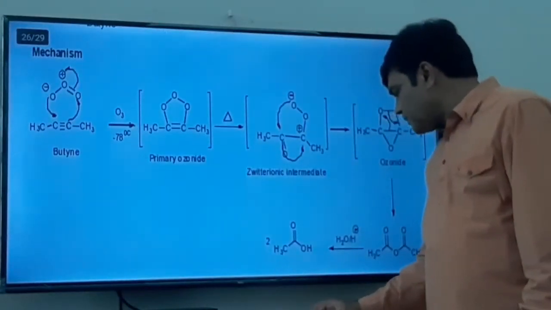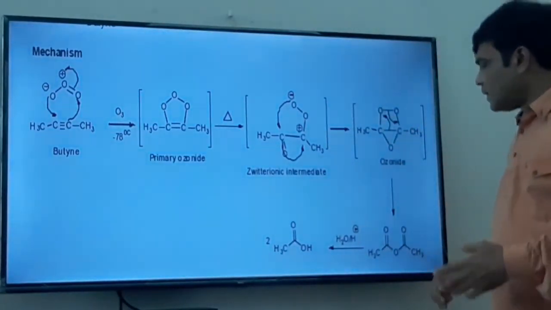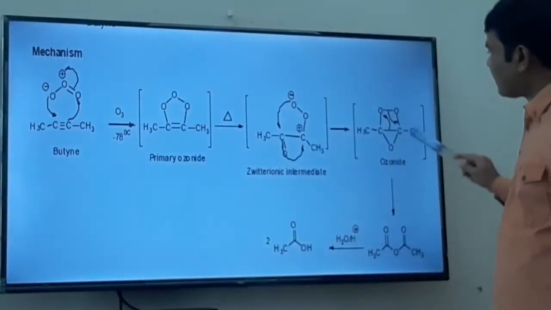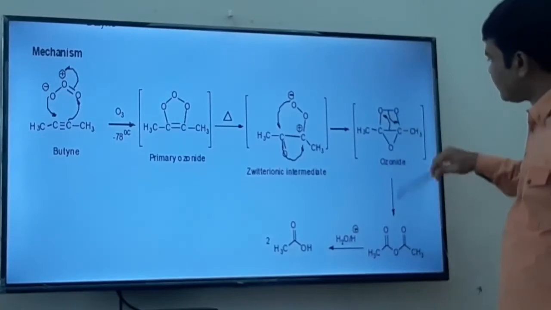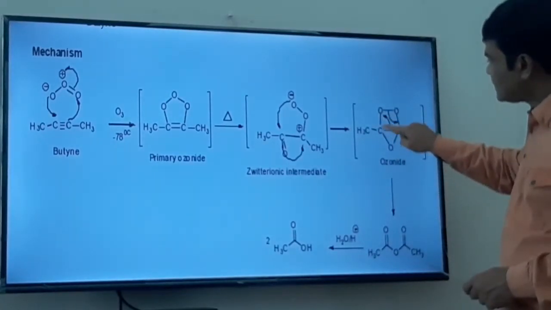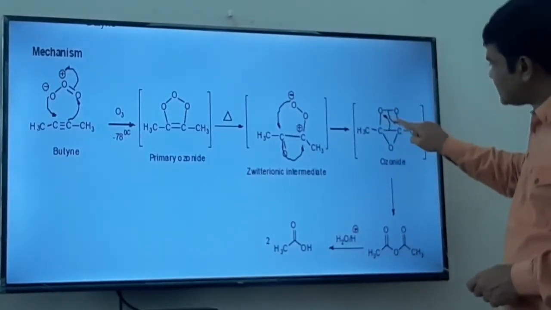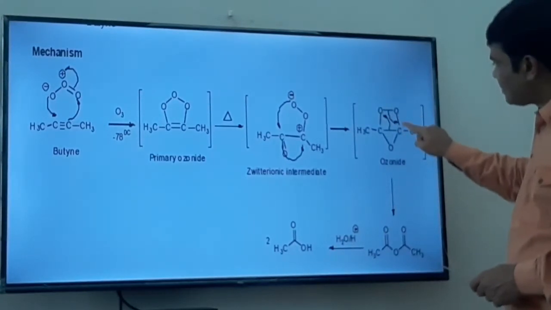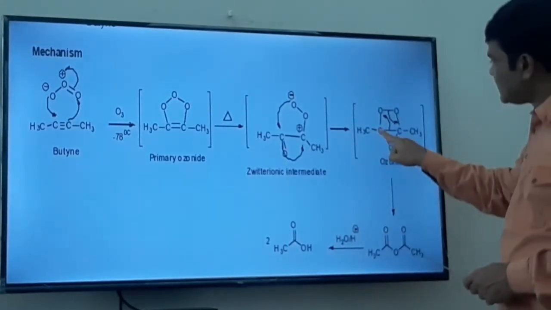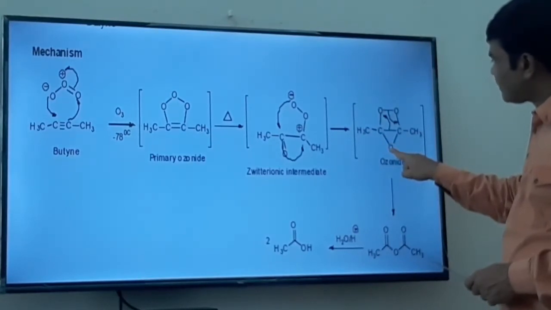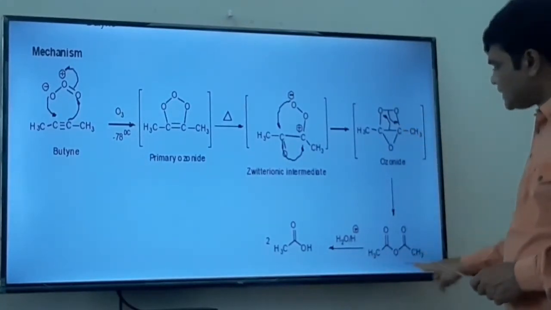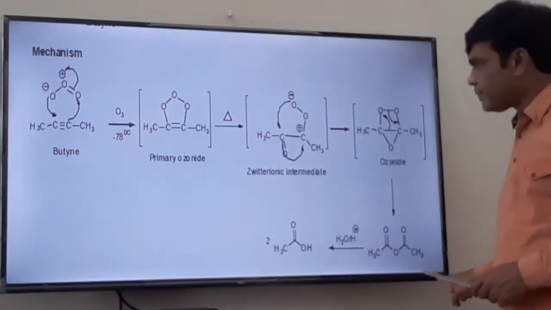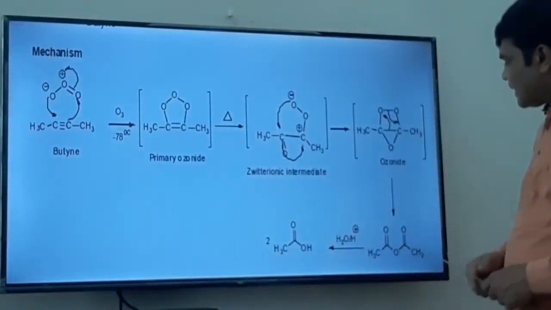Now in the next step, this ozonide ring opens, where see, this bonded pair of electrons is shifted here, these are shifted here. So when this is shifted here, carbon-oxygen double bond formation, this is shifted here, so carbon-oxygen double bond formation. So what we get? CH3 C double bond O, single bond, C double bond O, single bond CH3. What is this? It is acetic anhydride. So ozonide is converted to anhydride.